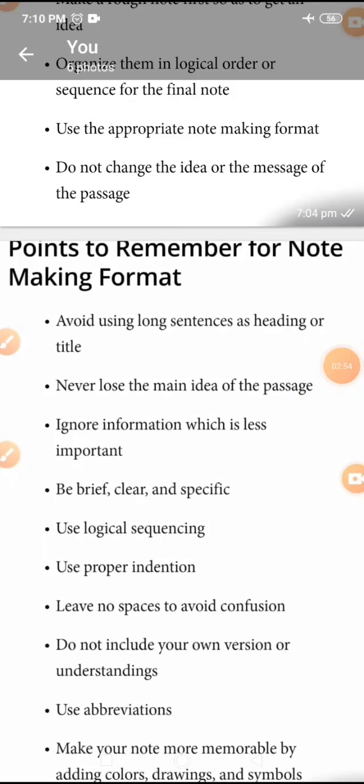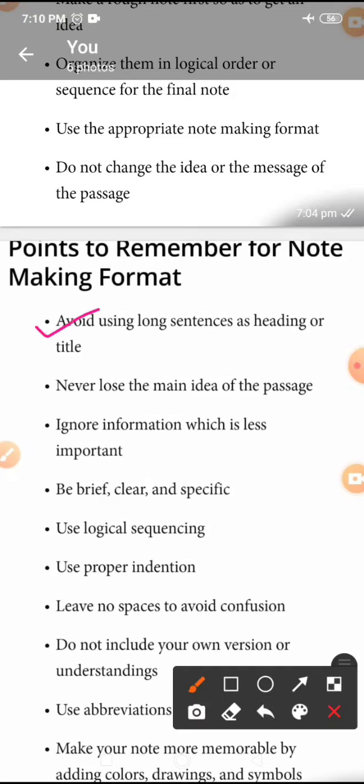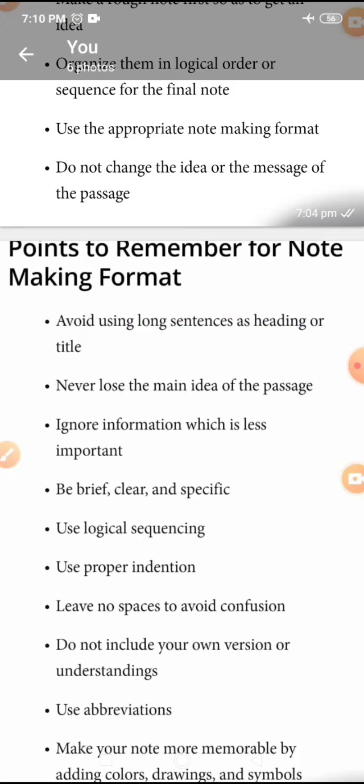Now, a few points you should remember while making notes. First, you must avoid using long sentences as heading or title. Nowhere in note making are you supposed to use a long sentence. Maximum 6 words for a point, not more than this. Never lose the main idea of the passage. Ignore information which is less important.